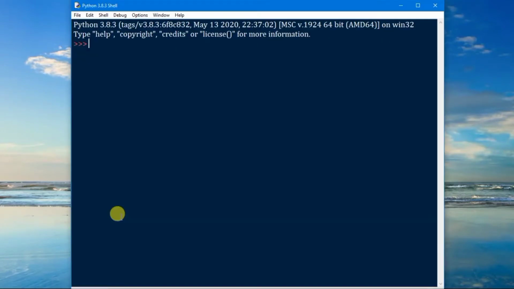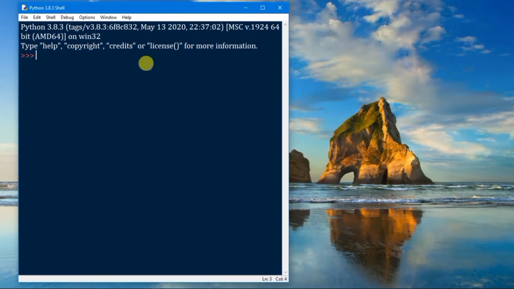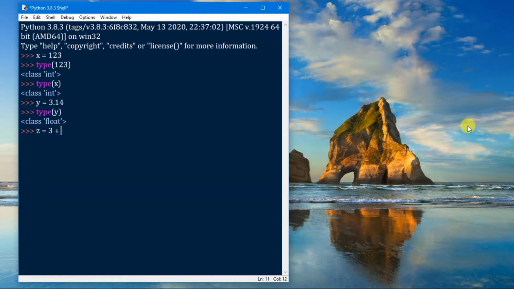First, let us open Python IDE and let us declare a variable x. In Python, variable declaration is very easy. Simply variable name equal to value. Let us use the type keyword to return the data type of the variable x. It is int. And we can declare another variable y equal to 3.14. This should return float. And we can declare a complex number z equal to 9j. And this should return complex.